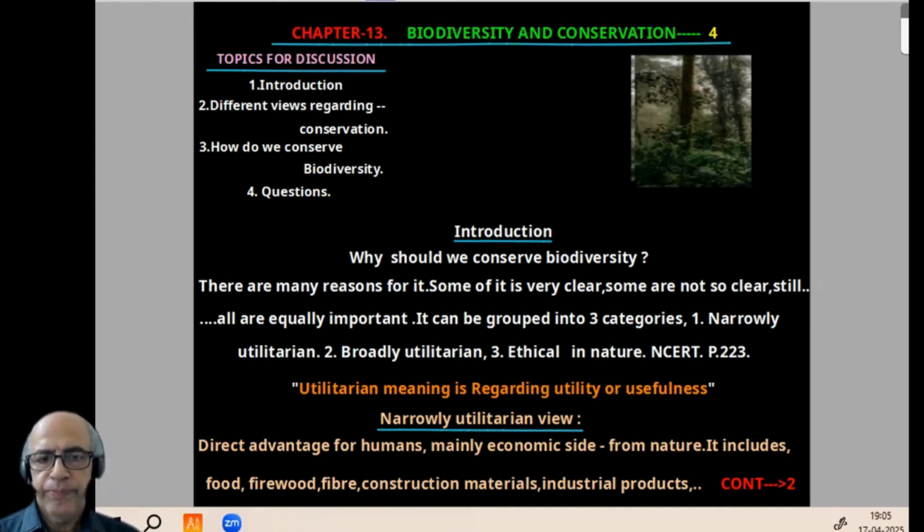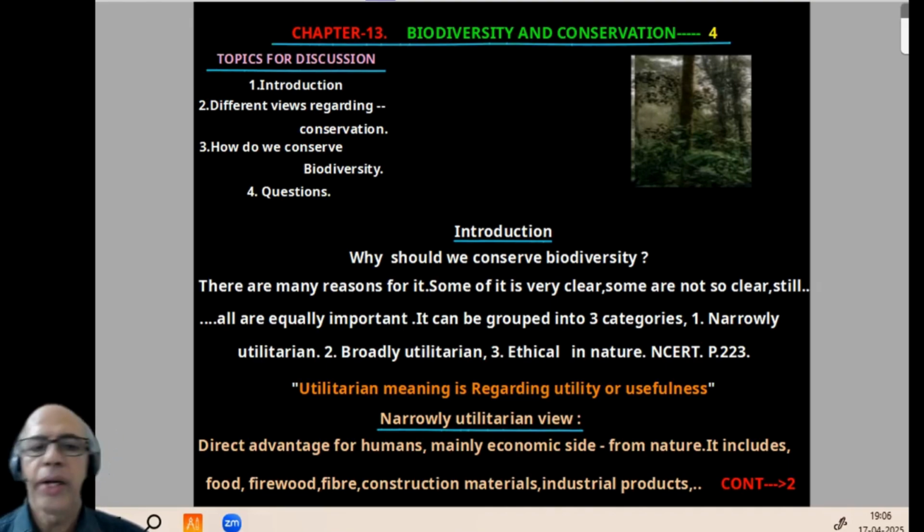So, introduction. Why should we conserve biodiversity? See, there are many reasons for it. Some of it will be very clear, very genuine also. Some of it may not be so clear. But remember, all are almost equally important because biodiversity has to be conserved. And it can be grouped into 3 categories based on utilization. 1, narrowly utilitarian view. 2, broadly utilitarian view. 3rd is ethical in nature, NCERT page number 223.